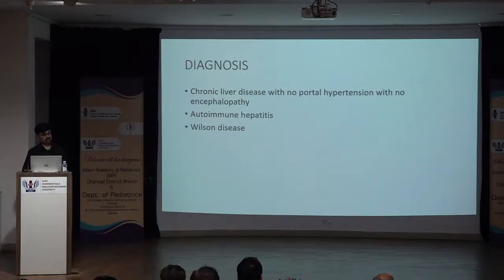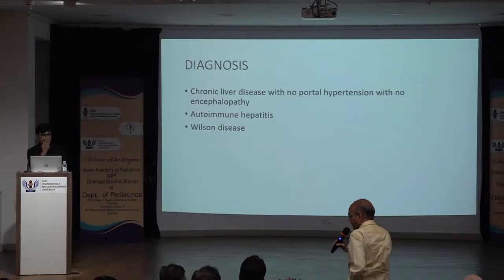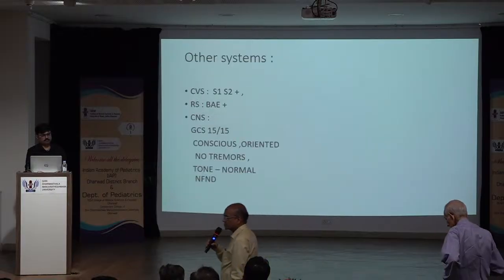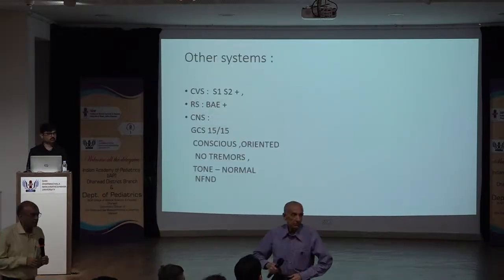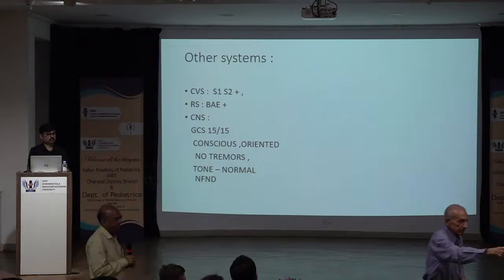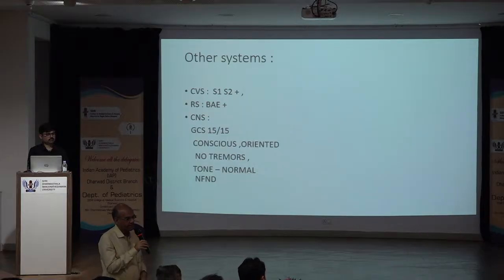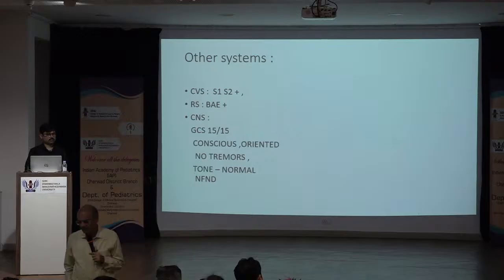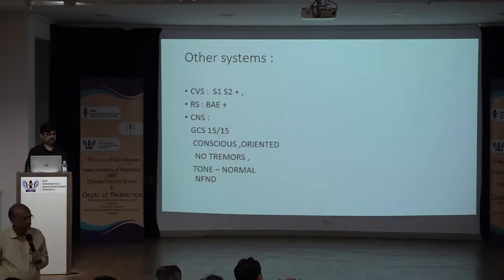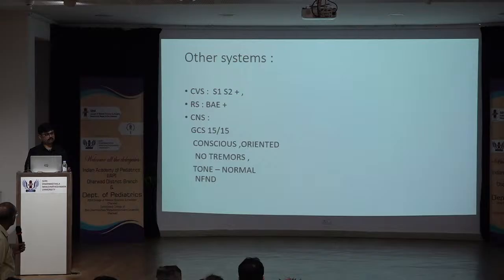So what has the examination added to your analysis? In Wilson's disease, what are the signs? There is a very, very specific sign, the corneal ring. You have to see it with a slit lamp. It is called the Kayser-Fleischer ring. Did you find it? It was examined here, sir, by the ophthalmologist.